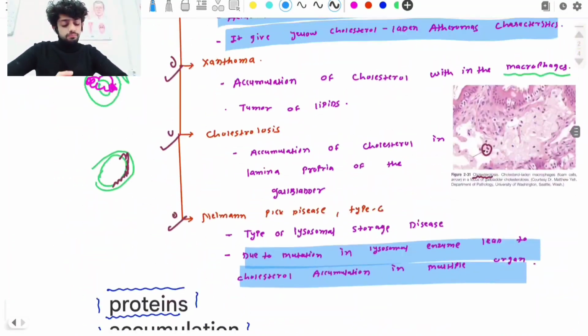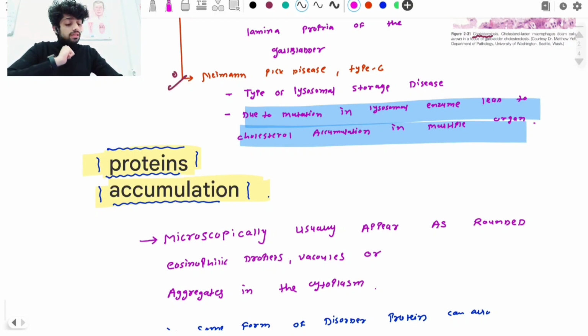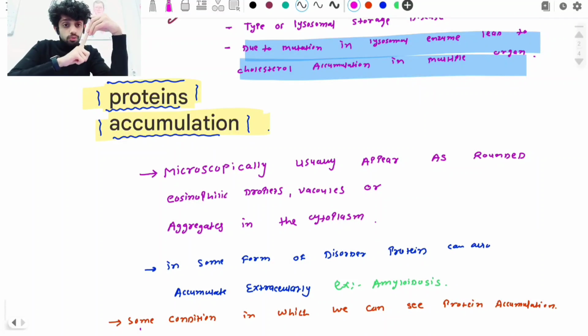Now next is protein accumulation. What is protein accumulation? If protein is accumulated inside the cells, what kind of appearance does protein give to the cells? Microscopically, it normally appears as rounded eosinophilic droplets, vacuoles or aggregates in the cytoplasm. So remember guys, if protein is accumulated, it gives a pinkish appearance, and it is a vacuole.